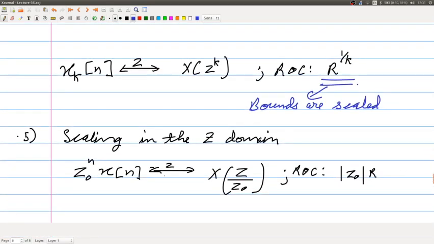The fifth property is scaling in the z domain, that is essentially multiplying the signal by z naught to the power n in the time domain.